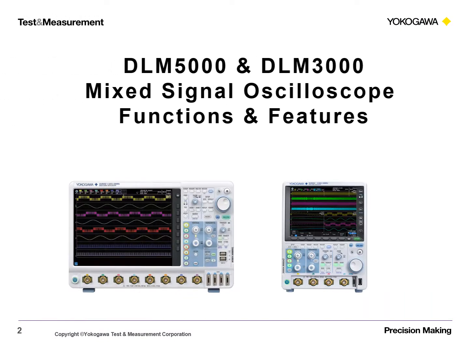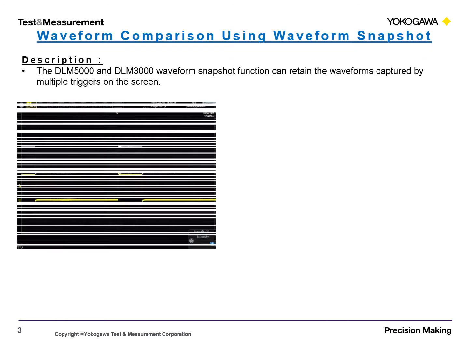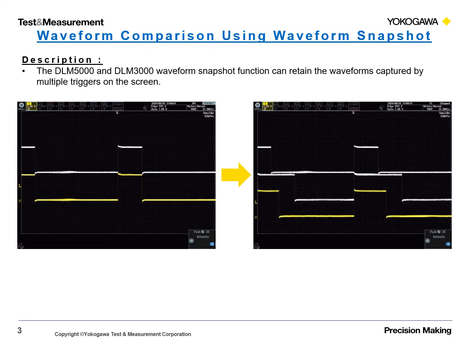DLM5000 and DLM3000 mixed signal oscilloscope functions and features. Part 4: Waveform comparison using waveform snapshot. The DLM5000 and DLM3000 waveform snapshot function can retain the waveforms captured by multiple triggers on the screen.